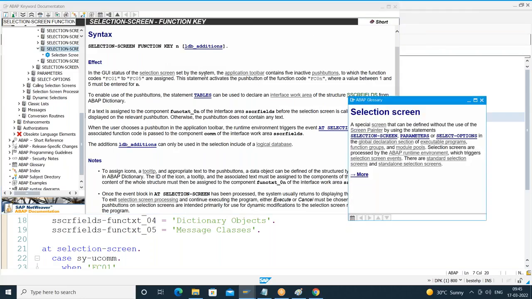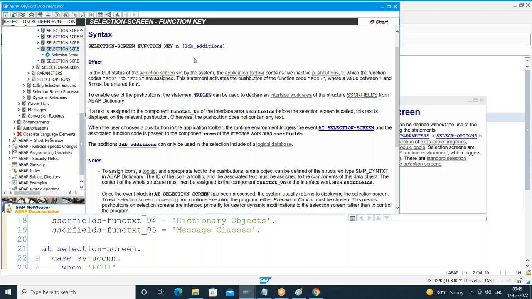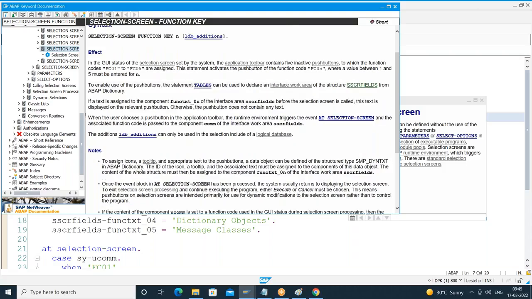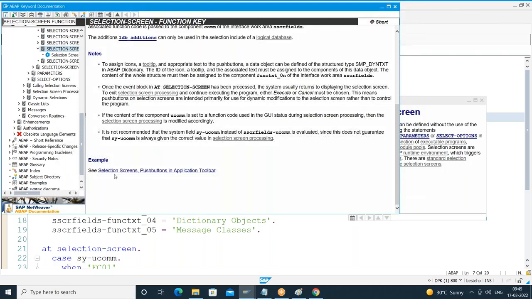How many times? Till you understand. If you don't understand, Google it. Check for the examples given. Copy, paste. Okay, so scroll down. Did they give any examples? You can see the example: see selection screen, push buttons in what?